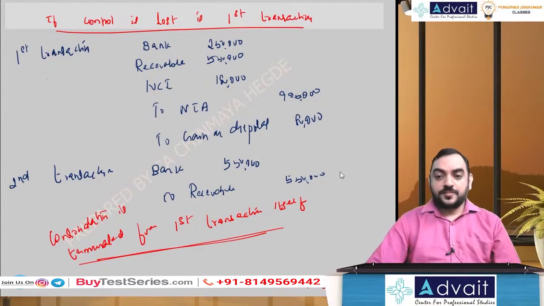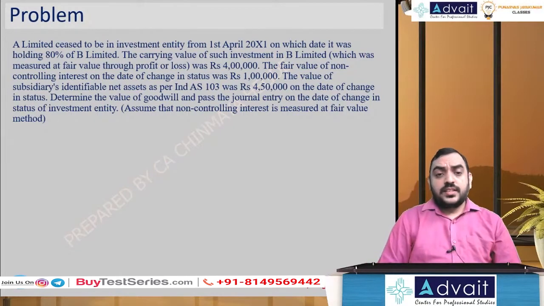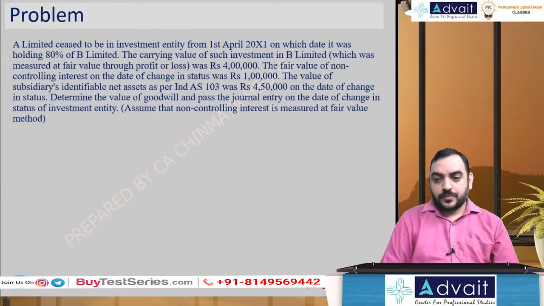Okay, I'll go further. A Limited ceased to be an investment entity from 1st of April 2011, on which date it was holding 80% of B Limited.